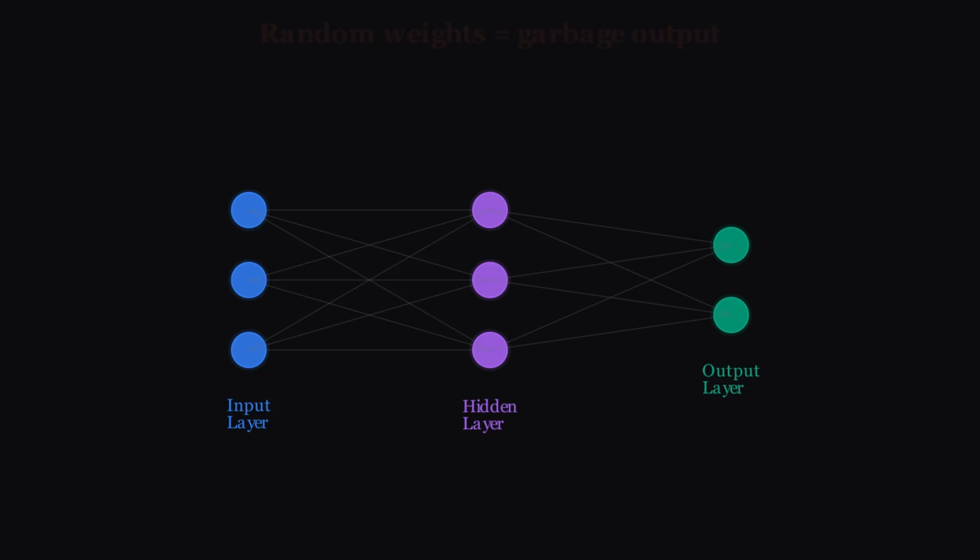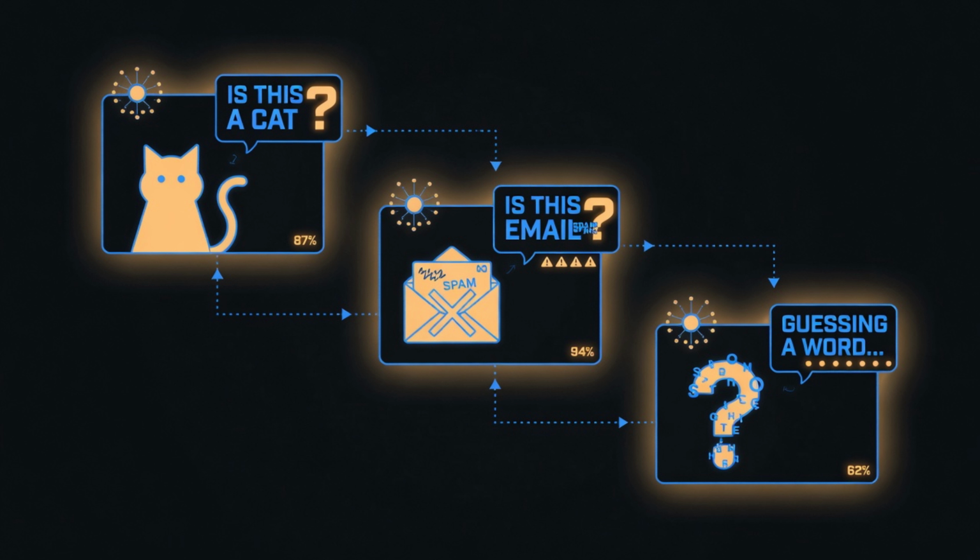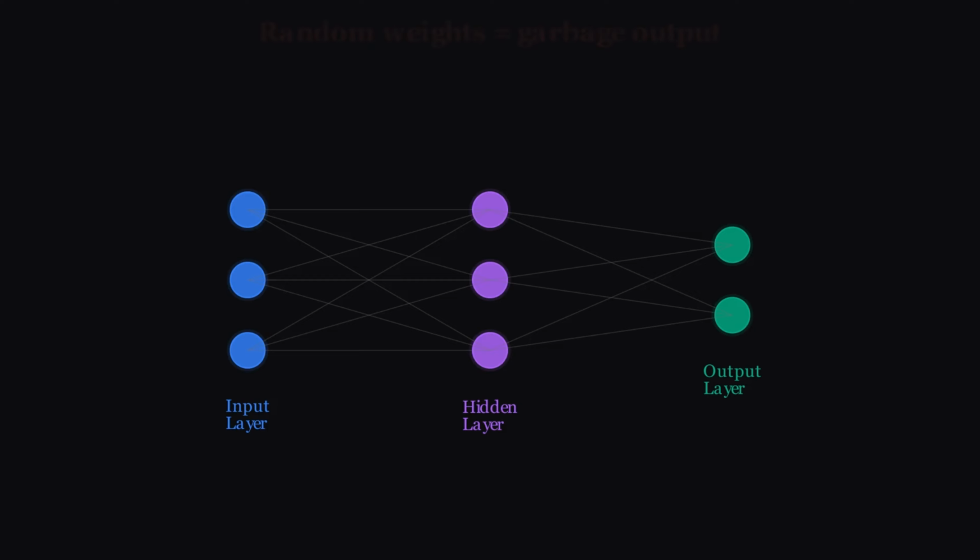Finally, there's the output layer. This is the network's answer. I think this is a cat. I think the next word is "the." I think this email is spam. But when you first create a network, all the weights are random. The output is garbage. The network doesn't know anything yet. So how does it learn?